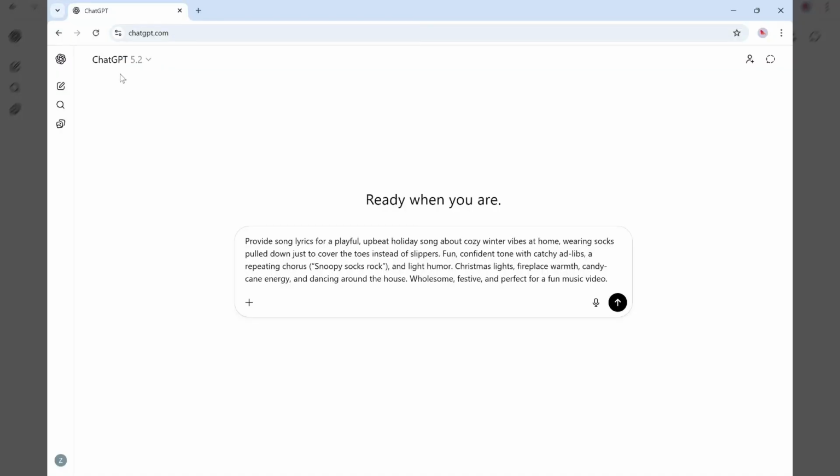Okay, we are in ChatGPT, and this is the prompt that I use to generate the lyrics. So here we go. Provide song lyrics for a playful, upbeat holiday song about cozy winter vibes at home, wearing socks pulled down just to cover the toes instead of slippers. Fun, confident tone with catchy ad libs, a repeating chorus, Snoopy Socks rock, and light humor. Christmas lights, fireplace warmth, candy cane energy, and dancing around the house. Wholesome, festive, and perfect for a fun music video.